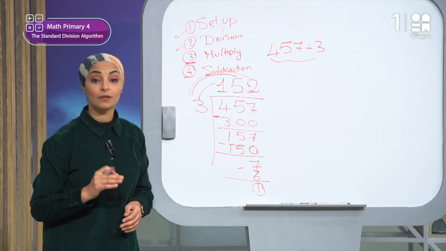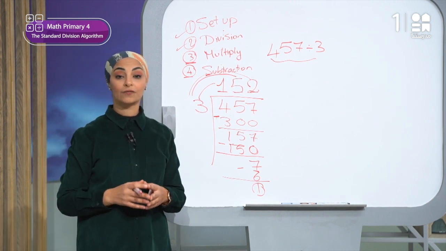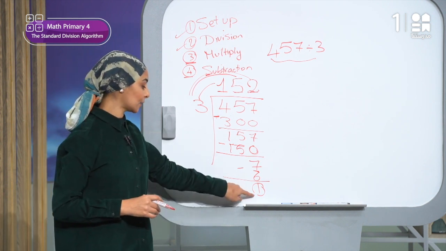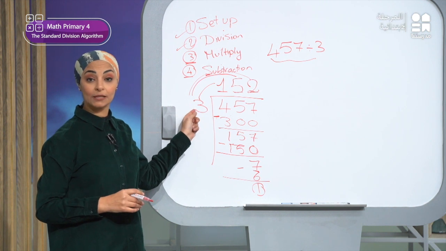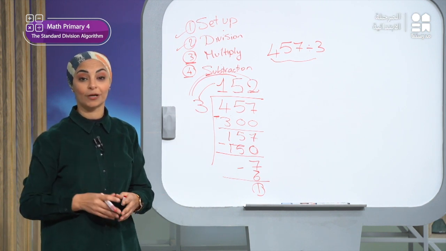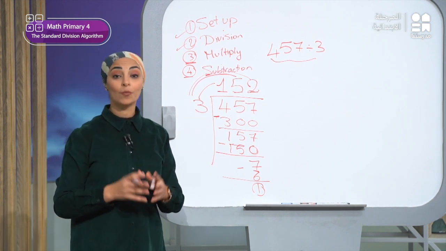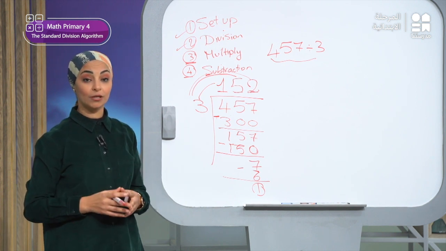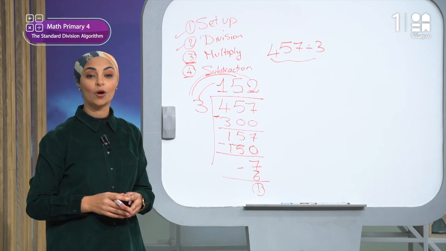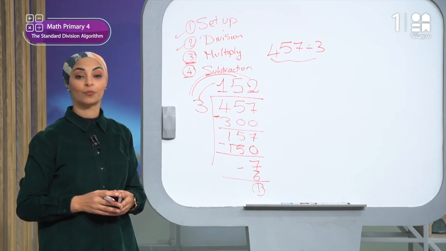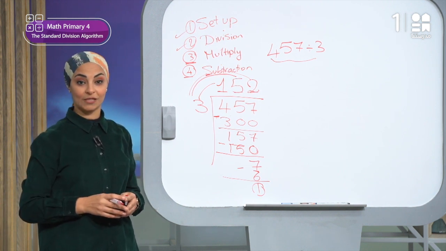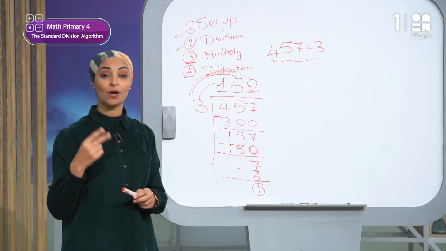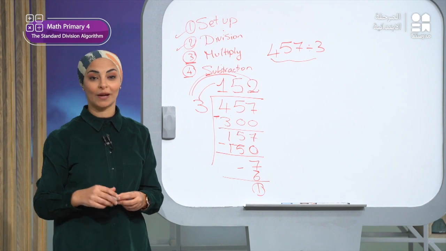Please make sure that the remainder of the division is smaller than the divisor. The remainder that comes out here must be smaller than the divisor, as we said before. Now you can apply what we understood about the standard division algorithm in solving the division problem in the second part of Build on page 315. Now I'll give you some time to solve problem number 2 and we will check it when we are back.